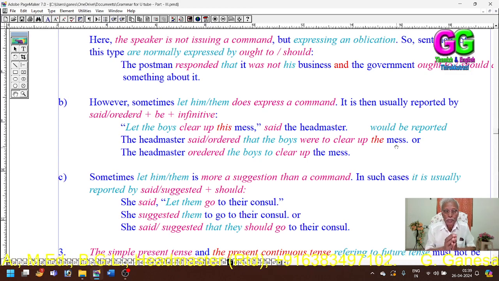Here we can use "let" as a statement or as an imperative. In either way, we can use it.